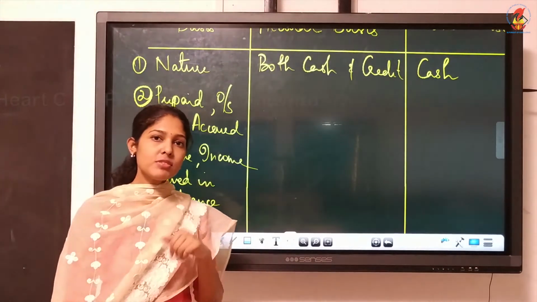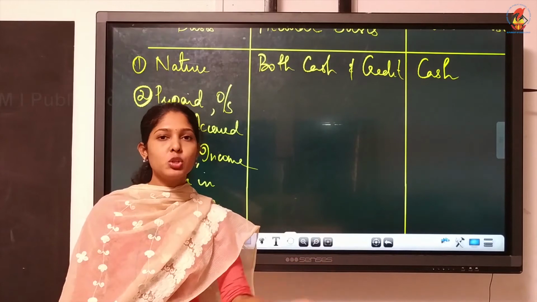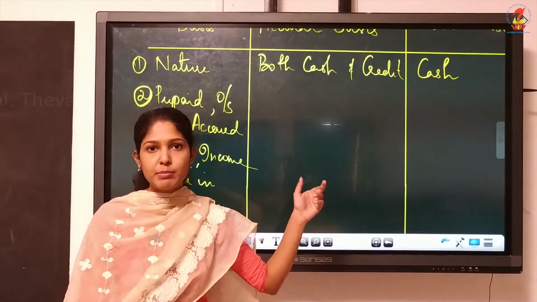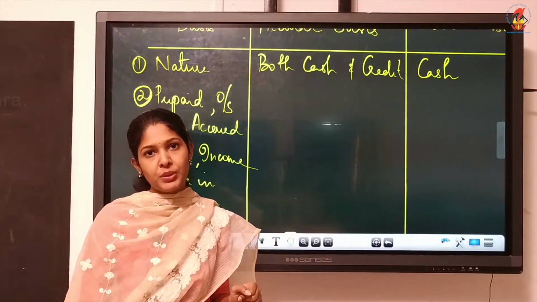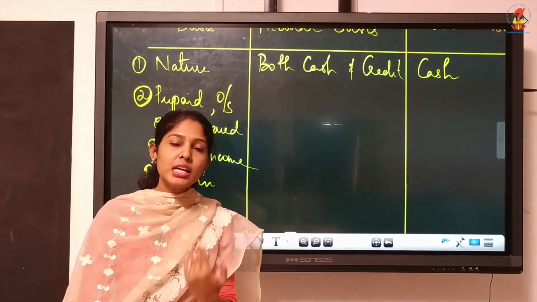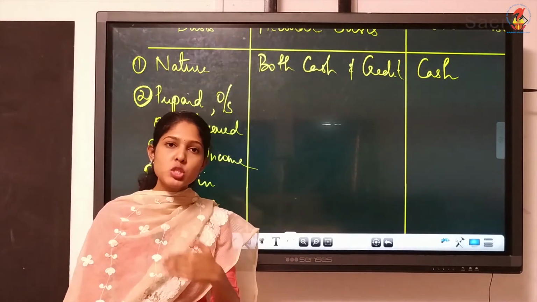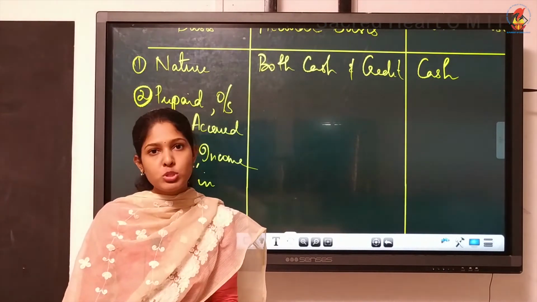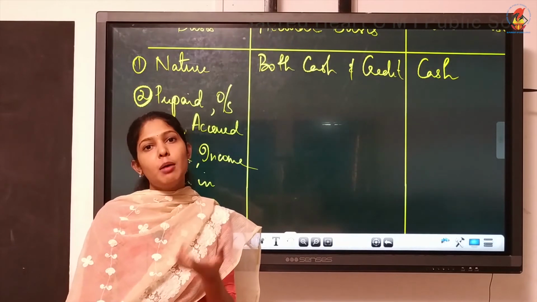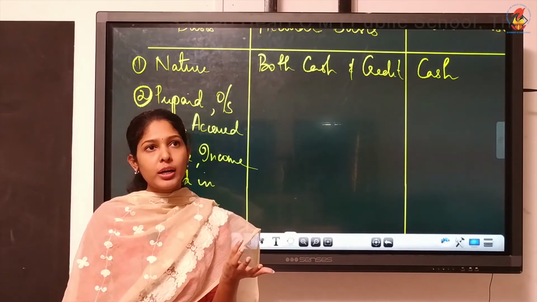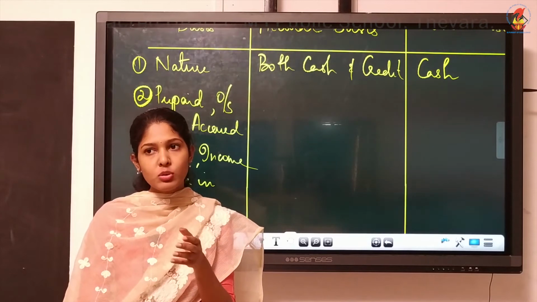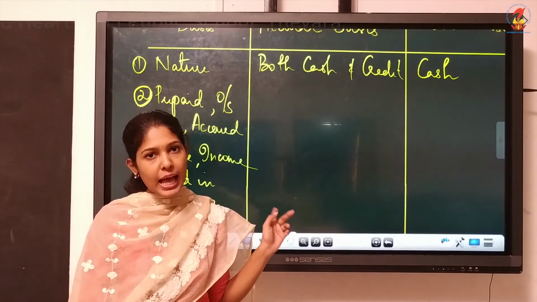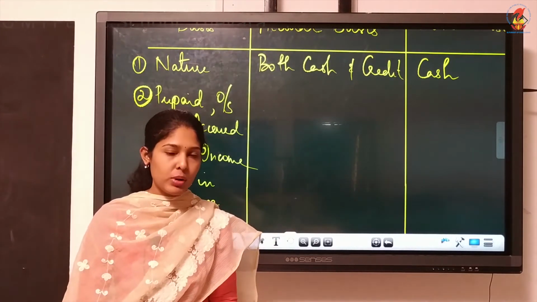Then income received in advance means you got the amount before the due date. Suppose the customer agreed that he will make the payment on 1st May, like in the previous example. But he paid the amount to the firm much before the due date. Due date means the agreed date on which he is supposed to make the payment. That was on 1st May. But say we sold on 1st April, and on 15th April he paid the amount. If that is the case, it can be treated as income received in advance. Understood?